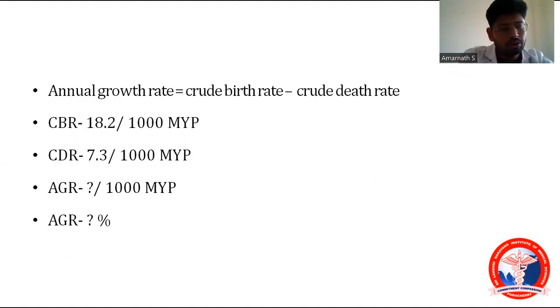This annual growth rate, what is it? Crude birth rate minus crude death rate. That is 18.2 minus 7.3. So the answer will be 10.9 per 1,000 mid-year population.